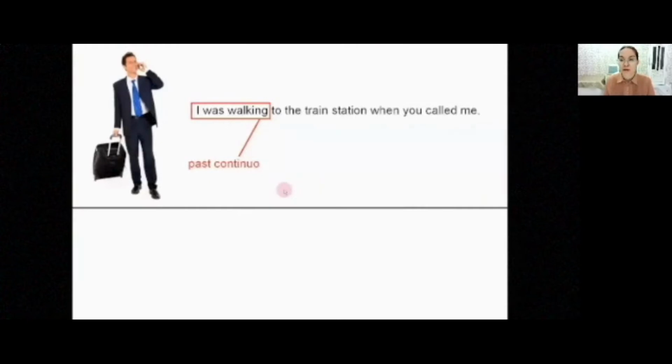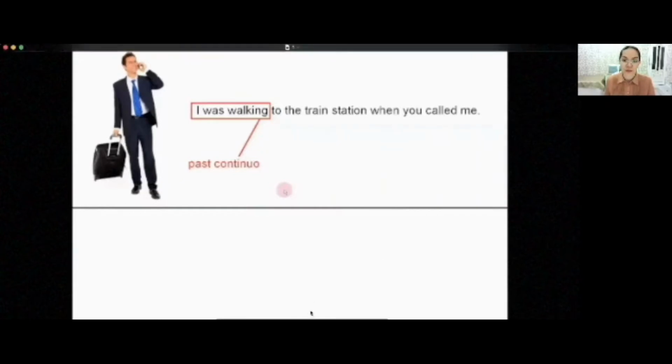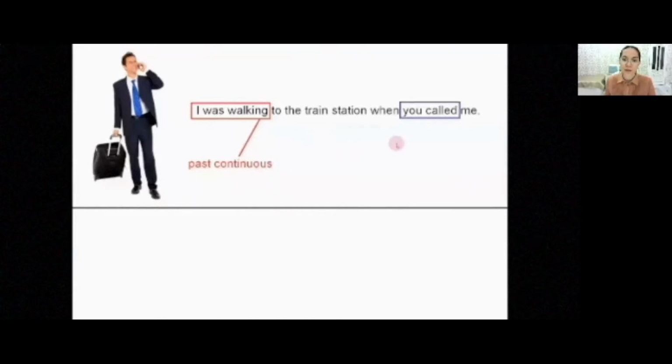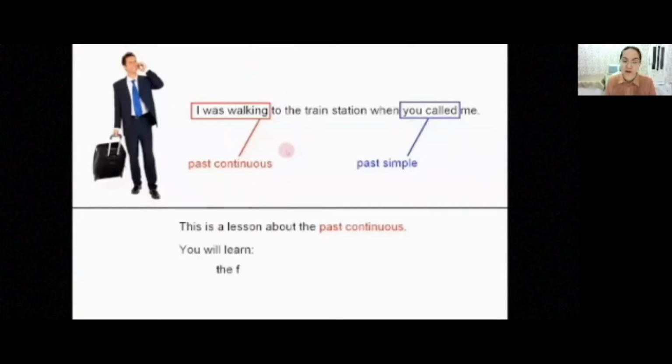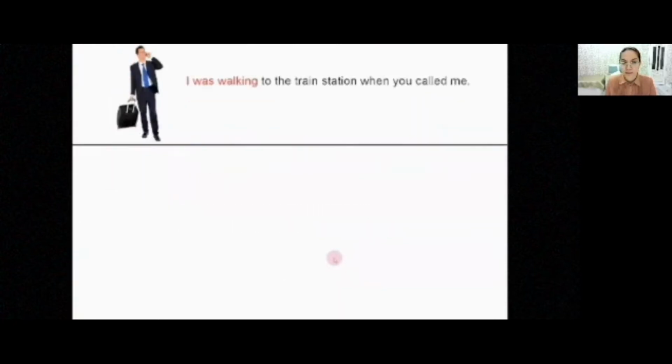Today we are going to talk about past continuous. So let's look at this sentence. I was walking to the train station when you called me. In this sentence we have both past continuous and past simple, but today's lesson is about past continuous exactly. Here you will learn the form and the common uses. There are exercises to test your understanding.